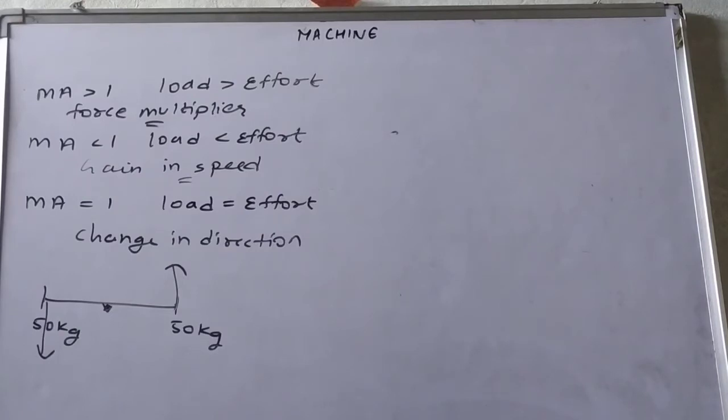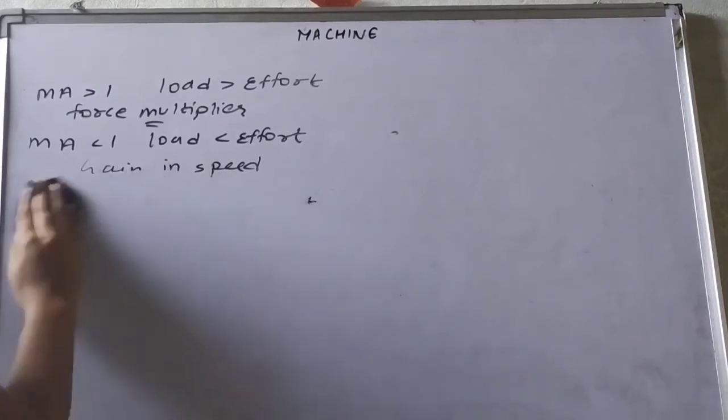For example, we can take when we use a jack to lift a car. These are the three cases for mechanical advantage and they are really important for you all. Now the next and fourth term will be velocity ratio.